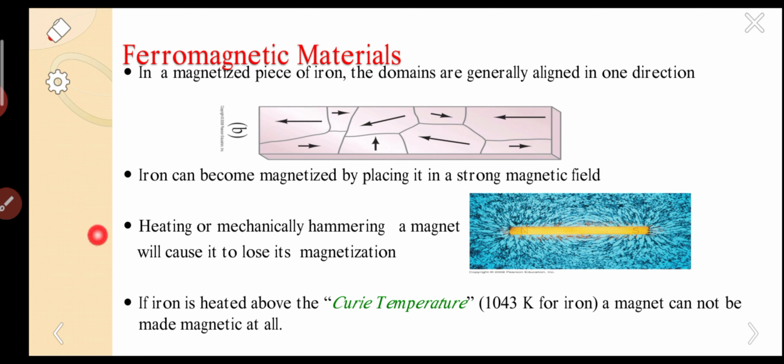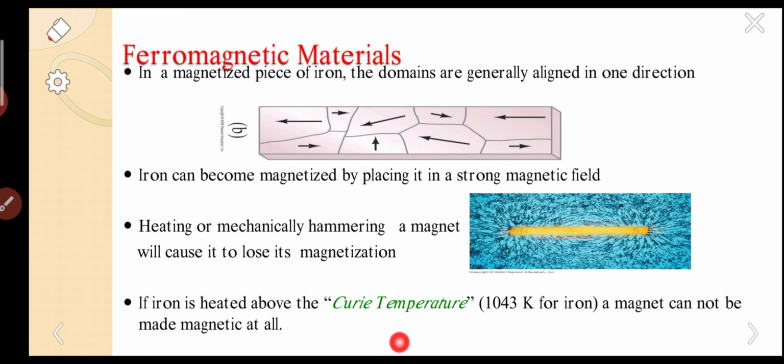Heating means we have given thermal energy. Whenever we apply heat, automatically the dipoles will align in random directions and the magnetization will be lost. And also by hammering, whenever we hammer, heat is produced and the dipoles will align in random directions. So this is the point: heating or mechanically hammering a magnet will cause it to lose its magnetization.